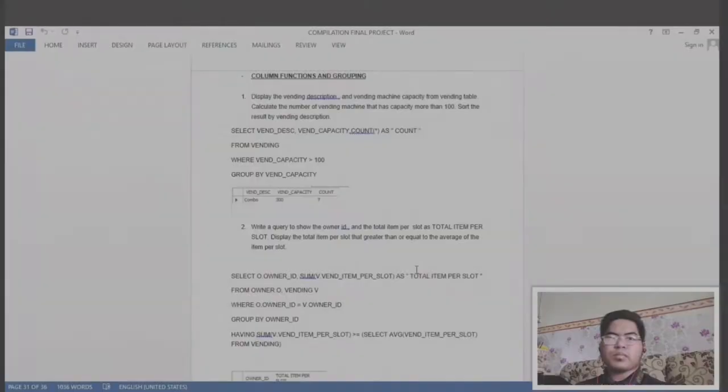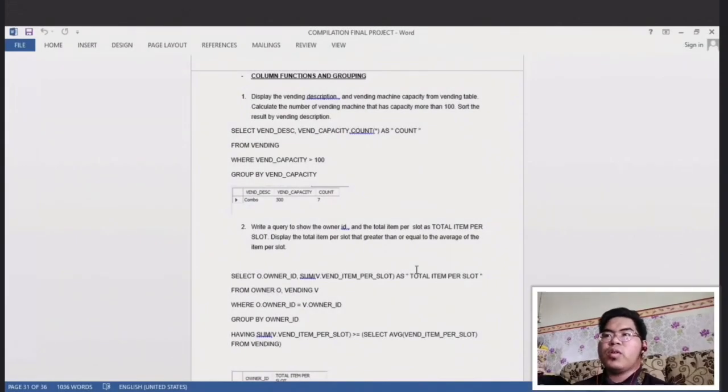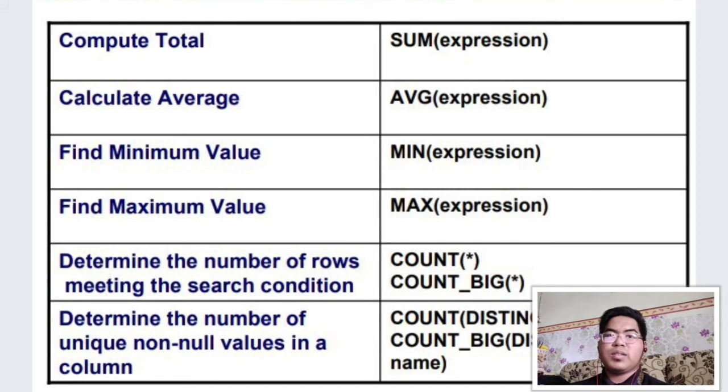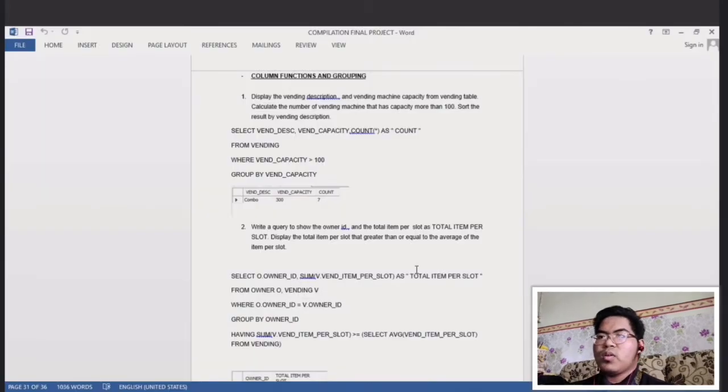Okay. Alright, for column function and grouping topic, we're going to learn what functions we can use in this topic. So in this topic, there are many types of column function that we can use in our SQL: sum, average, min, and max. So before we move forward, I will show you some examples of questions that might be asked in the final examination or in a test.